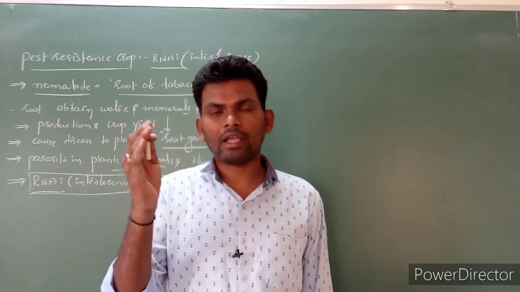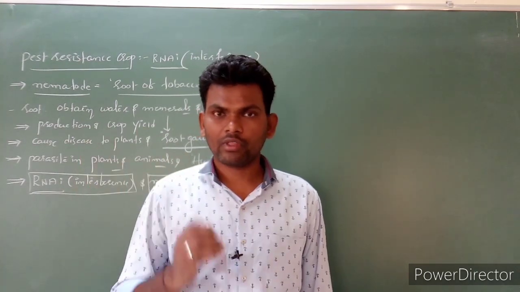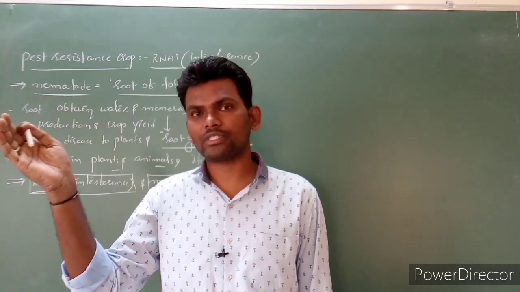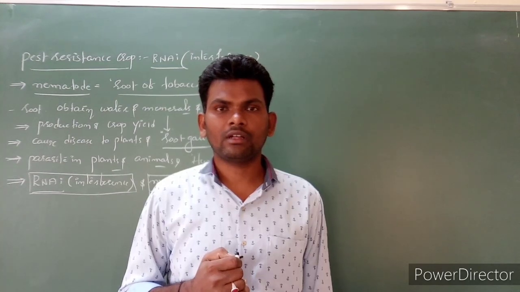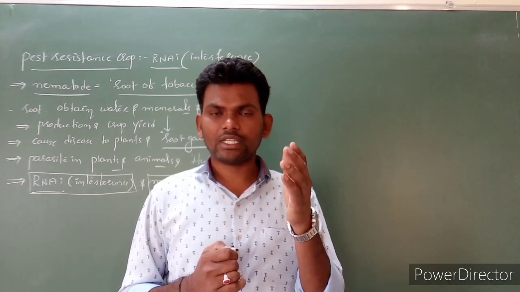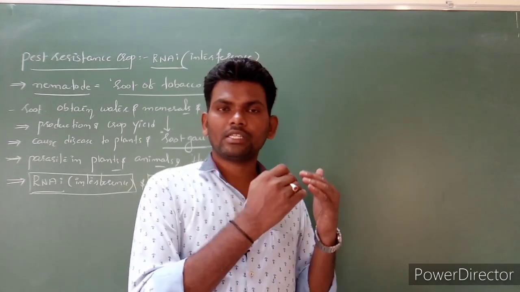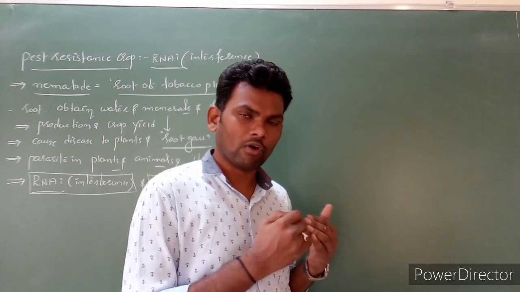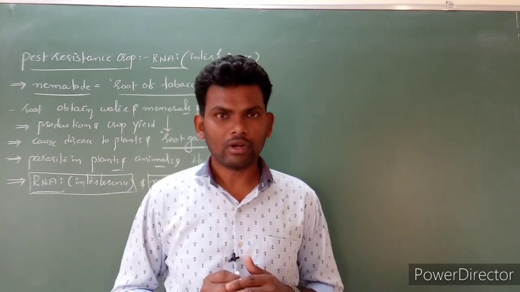Now this mRNA contains codons. These codons code for proteins, and the proteins are useful for the survival of humans. So here the plan is: if we block or destroy the mRNA of the nematode, then it has no capacity to prepare the proteins for the survival of the nematode, and ultimately the nematode is going to die.